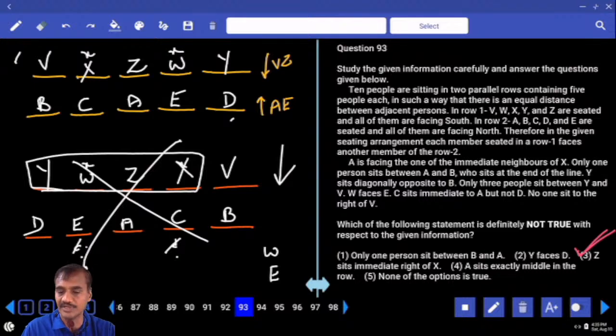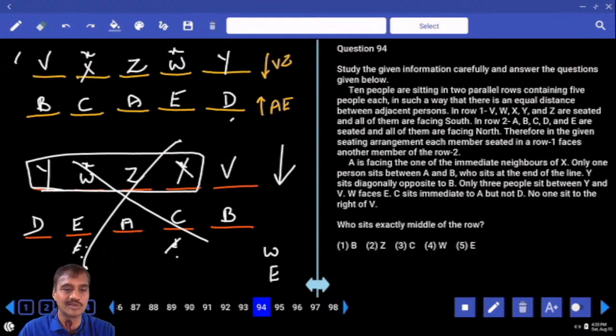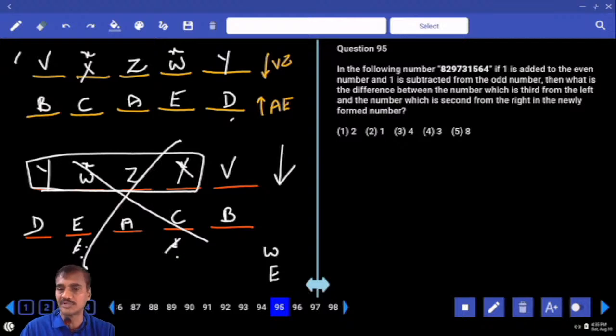93. 94. And who sits exactly in the middle of the row? A and Z, out of which Z is given, choice 2, 94. Then coming to question number 95.